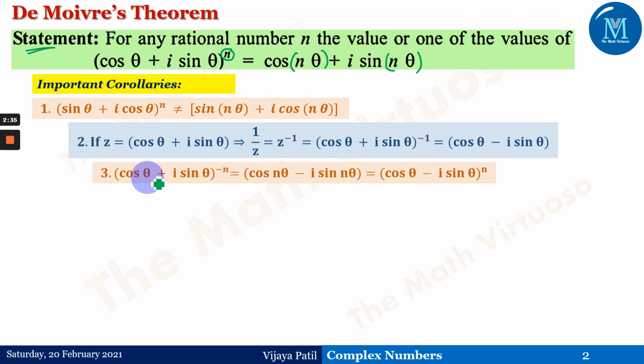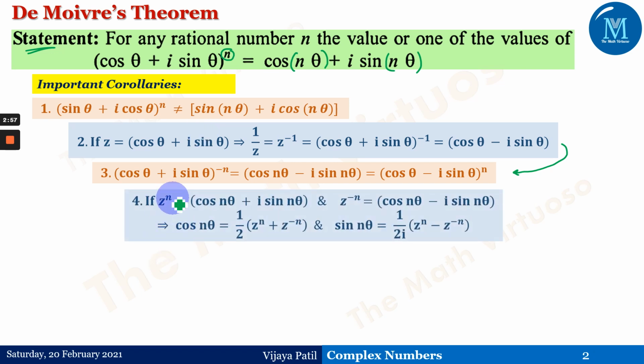Third goes as (cos theta plus i times sin theta) to the power minus n is cos n theta minus i times sin n theta. So almost both the corollaries are the same, but there is a difference: here it is to the power 1, whereas this is to the power minus n. The same thing will happen as happened for the second corollary.